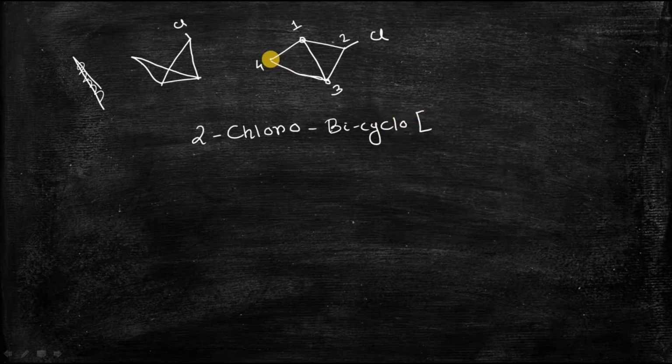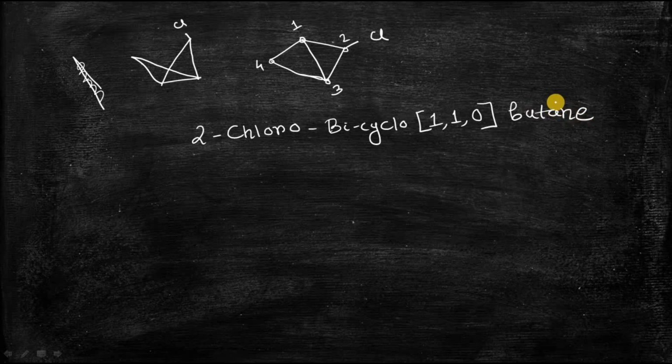So you can see that this bridge contains 1 carbon atom, this bridge contains 1 carbon atom, and in the middle there is no carbon atom, so it will be 0: bicyclo[1.1.0]butane, because a total of 4 carbon atoms are there in the bicyclic compound, so it will be butane.